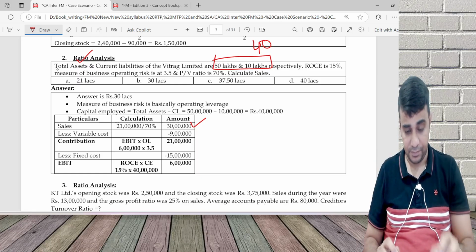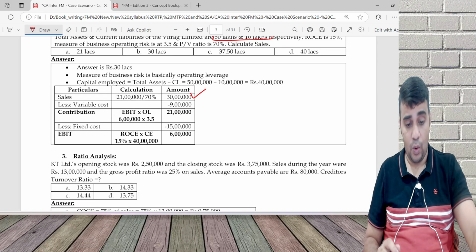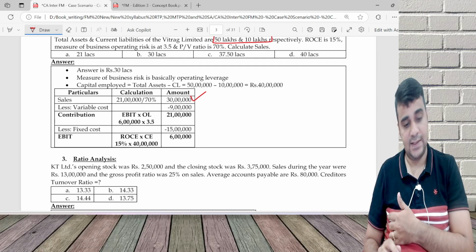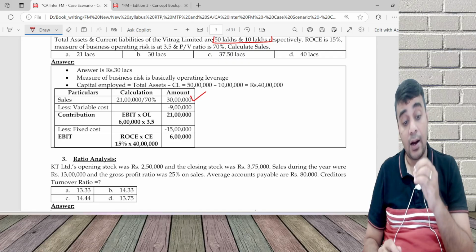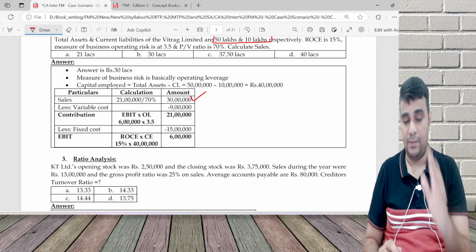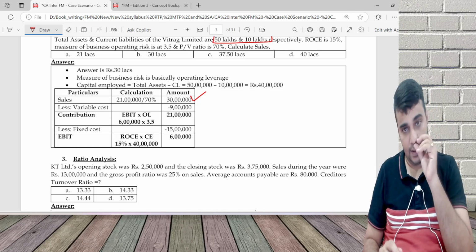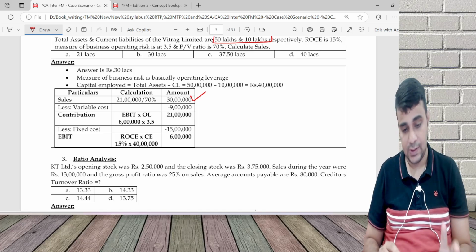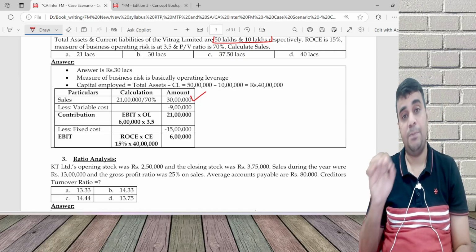Next, you can keep pausing, try it, and then see the video. Opening stock is 250, closing stock is 375, sales is 13 lakh, GP is 25%, and accounts payable. Payable means I need raw material purchases. Here I have sales and GP, which will give me COGS.